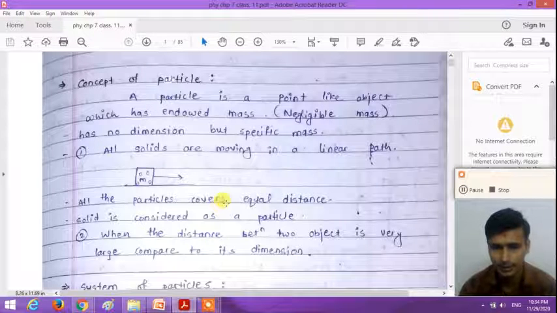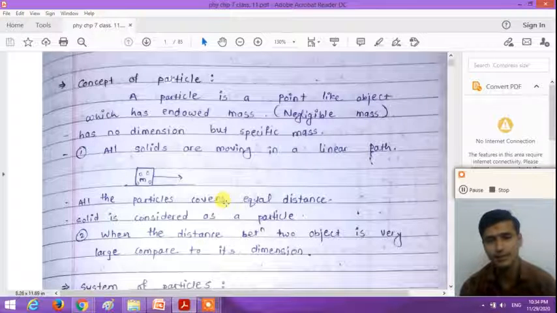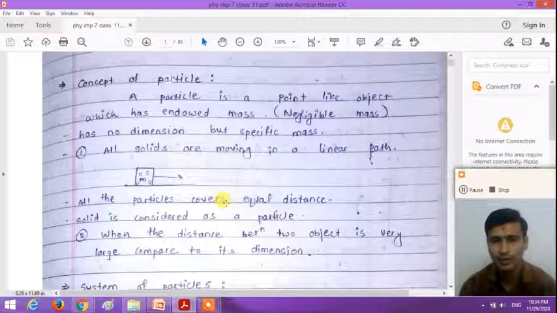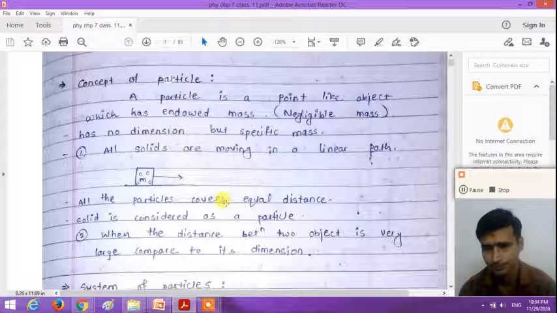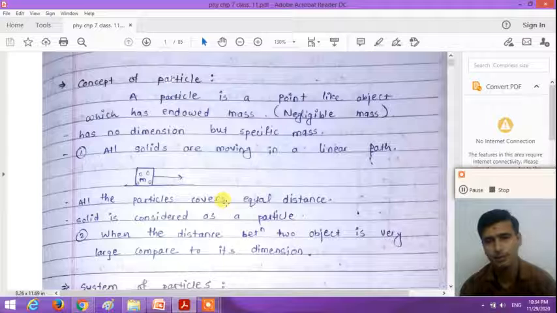Second, when the distance between two objects is very large compared to their dimension, compared to their size, the objects are considered as particles. For example, if we want to study the gravitational force between the sun and the earth, here the distance between the sun and earth is very large compared to the diameters of the sun and earth, right?